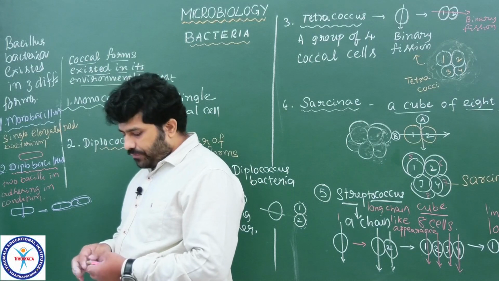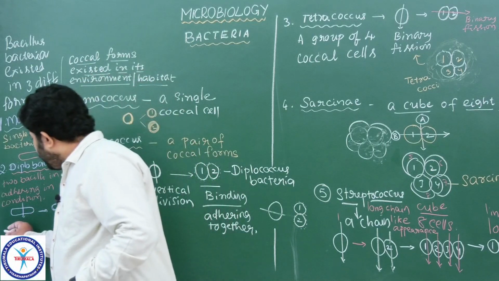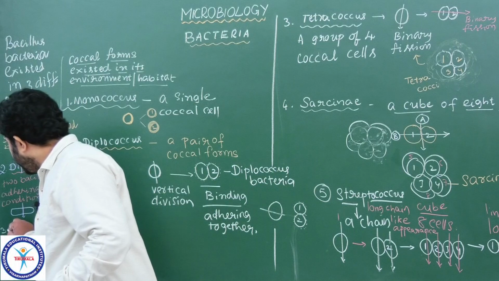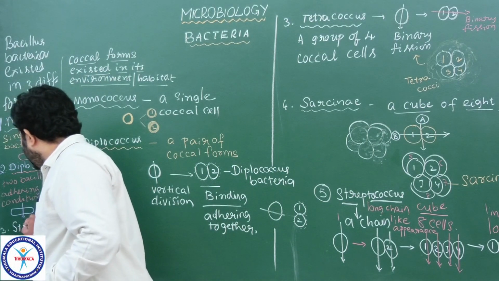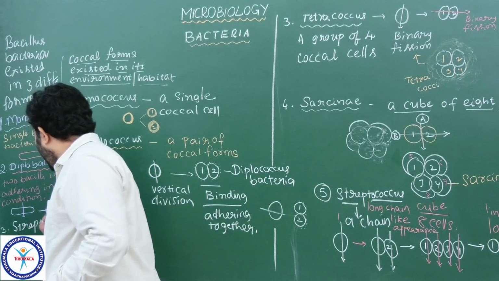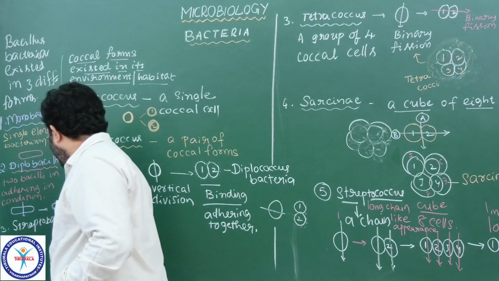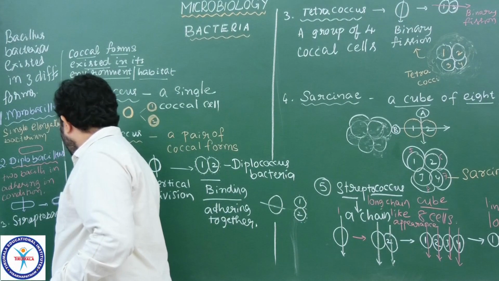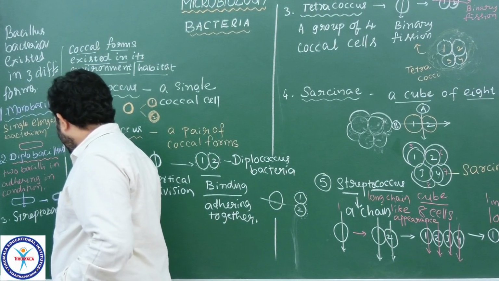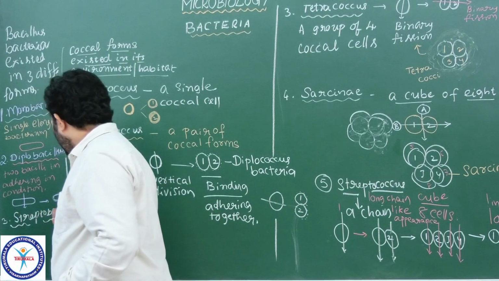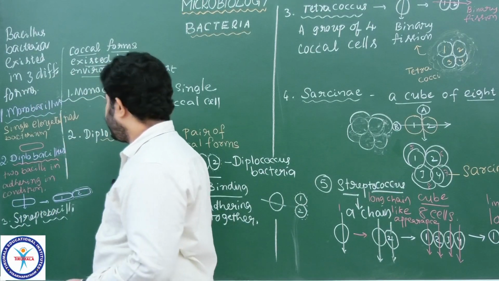The next category of bacterial forms is Streptobacillus. Please remember, these three are the forms basically seen in the colonies of bacilli. Understand? Streptobacilli or Streptobacillus.